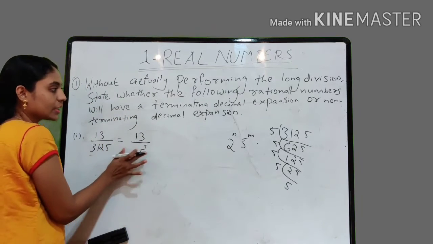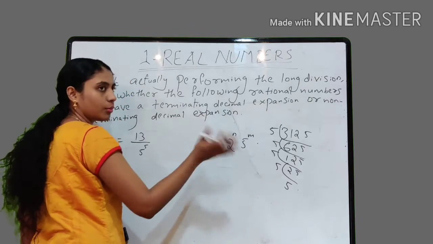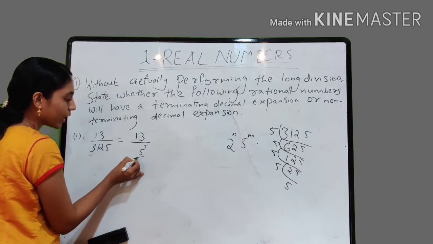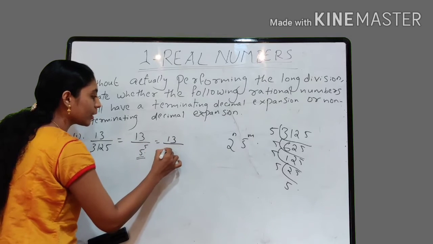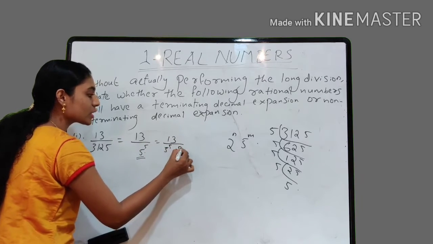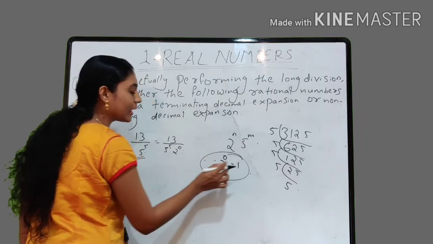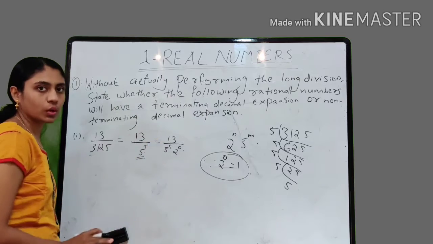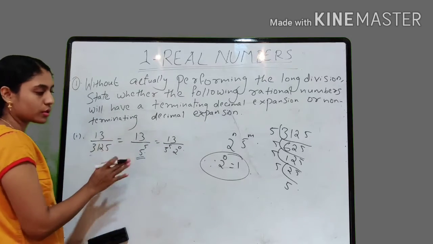So either it should be in the form 2 raised to n, or 5 raised to m, or both. Here the 5 raised to m form is there, which can be rewritten as 13 by 5 raised to 5 into 2 raised to 0, since 2 raised to 0 is equal to 1. Any number raised to 0 is 1, that we know. So this can be written like this also, or simply like this.